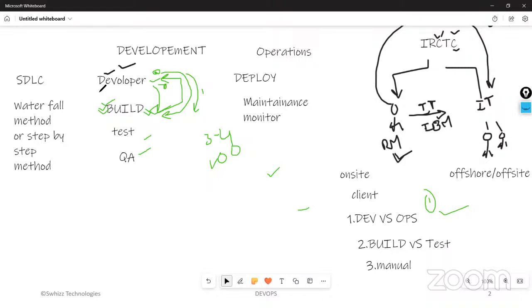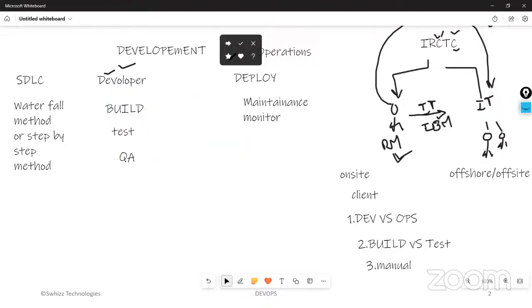Unless the developer team, build team work is over, the test team, QA team should sit idle. That's why a lot of time is wasted. So these are the problems which we are facing in waterfall methodology. Unless the developer team, build team, test team, QA team complete their work, the deployment team, maintenance team should sit idle. After completion of the build team only, the test team has to perform testing on the code.